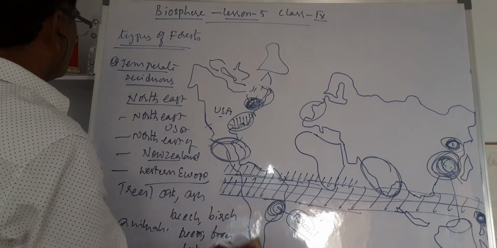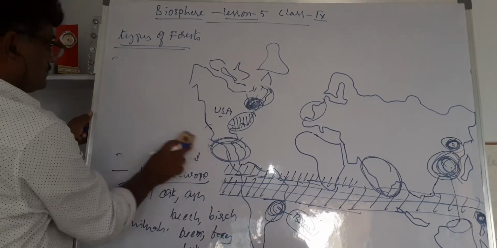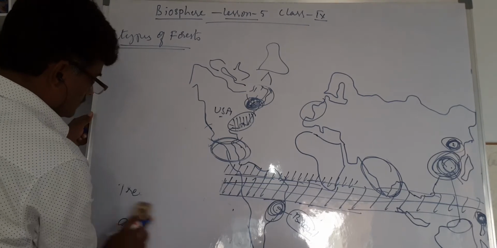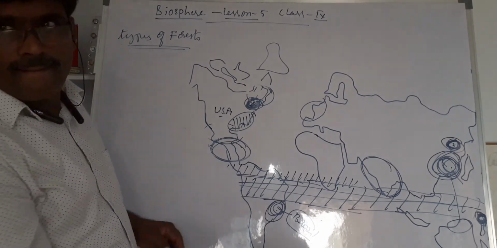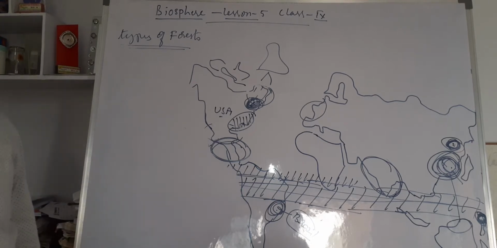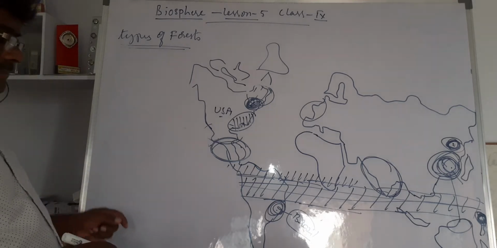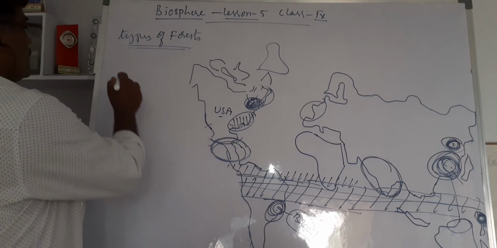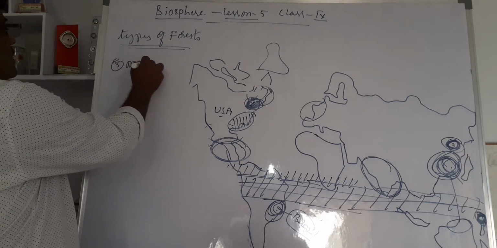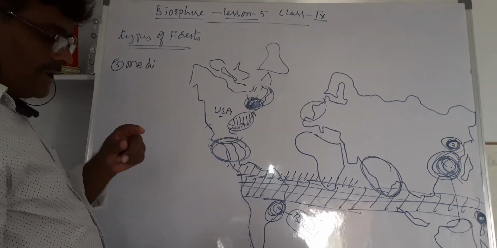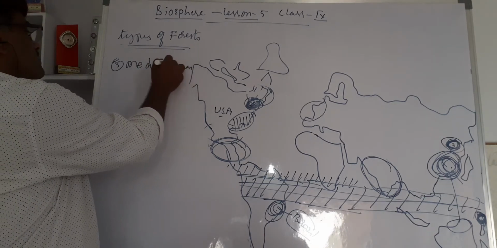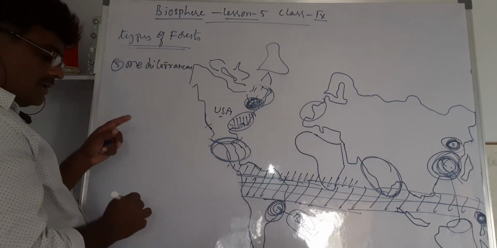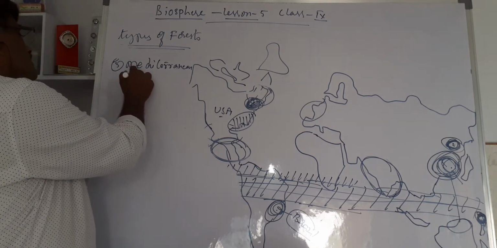Coming to the fifth one, Mediterranean. See, this is very important. Mediterranean forest or vegetation.